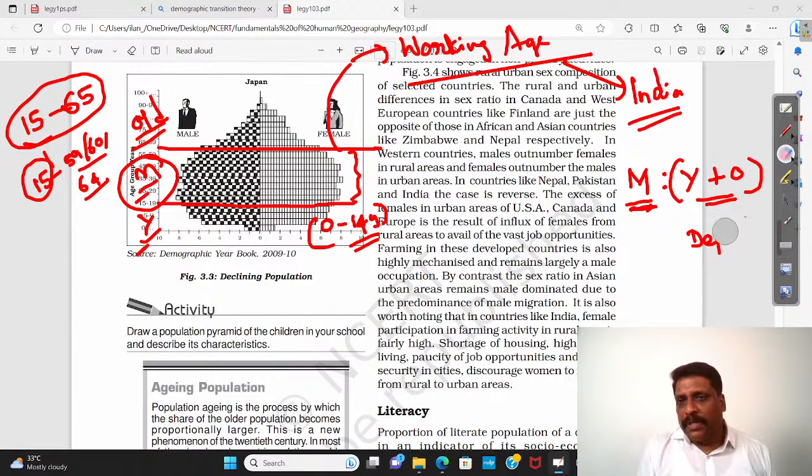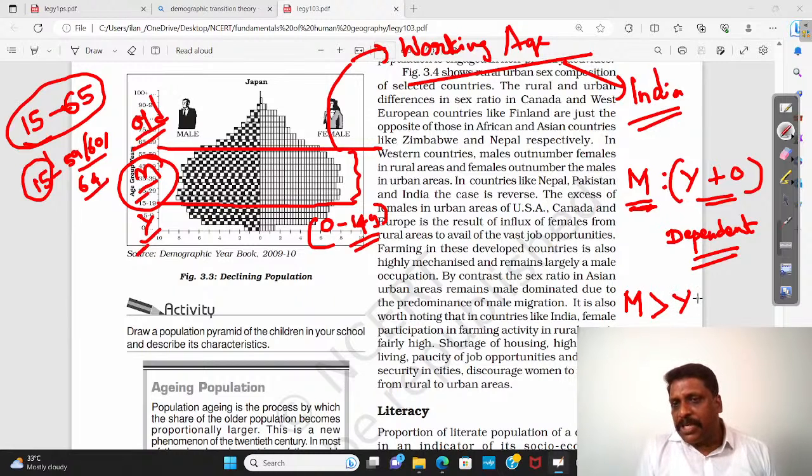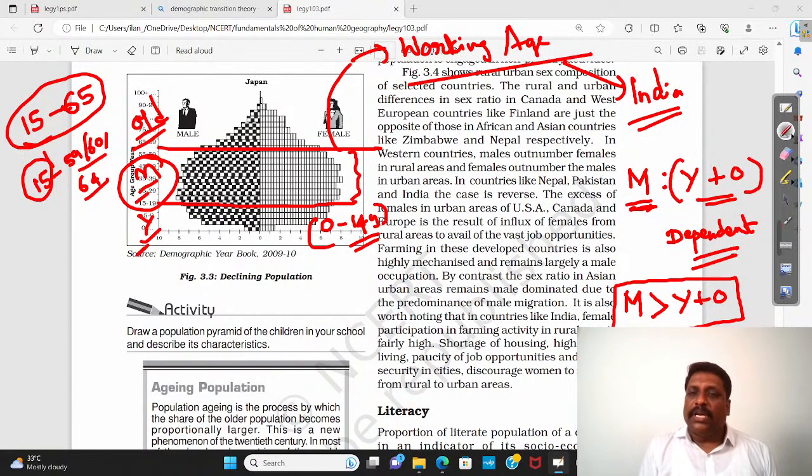They are dependent, assuming that they may not work, they may not earn. Normally what we say, if the number of people in the mature age group is more than the combined population of young and old put together, the situation results in a condition called demographic dividend.